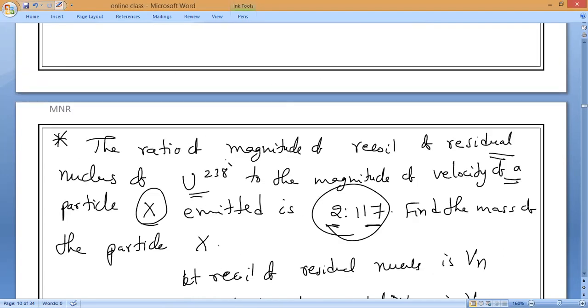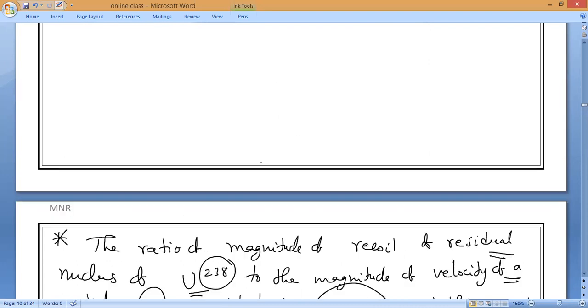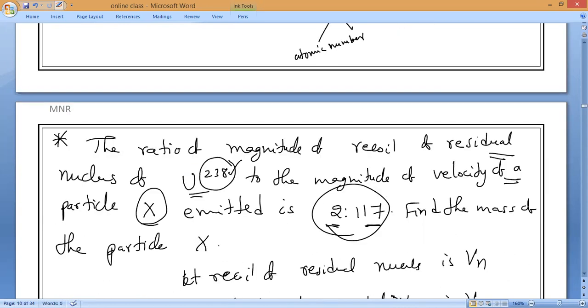U238. U238 is how you write it in chemistry. I think till now you have not studied it. In chemistry you write X, here the atomic number, and up you write the atomic mass. So by this time you can understand what the residual nucleus atomic mass is. Atomic mass is how much? 238. That is what you have to understand.